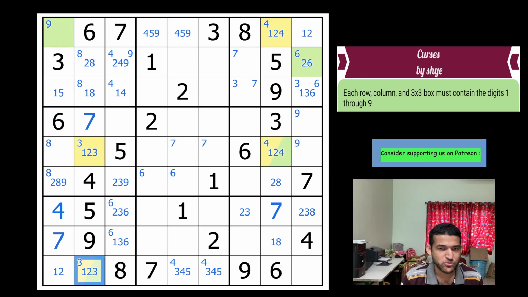So again, there are 2 2's in the quadruple, which is clearly not possible. So let's undo the things, remove the colors. Okay, so this cannot be a 2 because it was forcing 2 2's in the quadruple. So that is a 6, which means this is not a 6. And let me remove the stray pencil mark here. Okay, so 6 is eliminated and 6 is in one of these 2 cells.